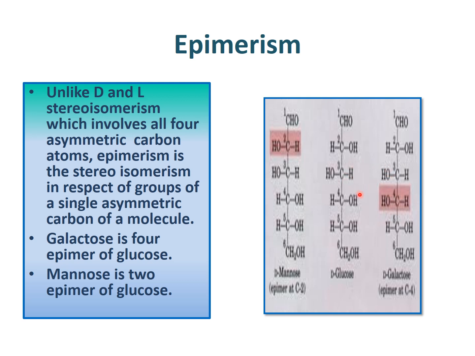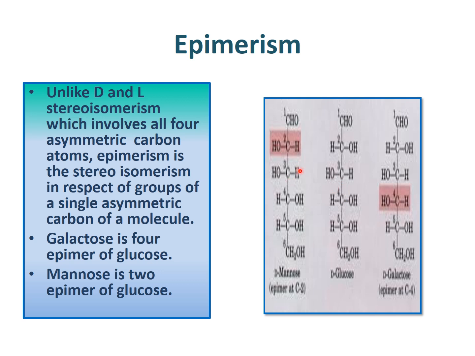So these two sugars differ at the fourth carbon. So galactose is the fourth epimer of glucose. In mannose, the second and third OH are both towards the left side. So the difference between glucose and mannose is this OH. So mannose is the second epimer of glucose.